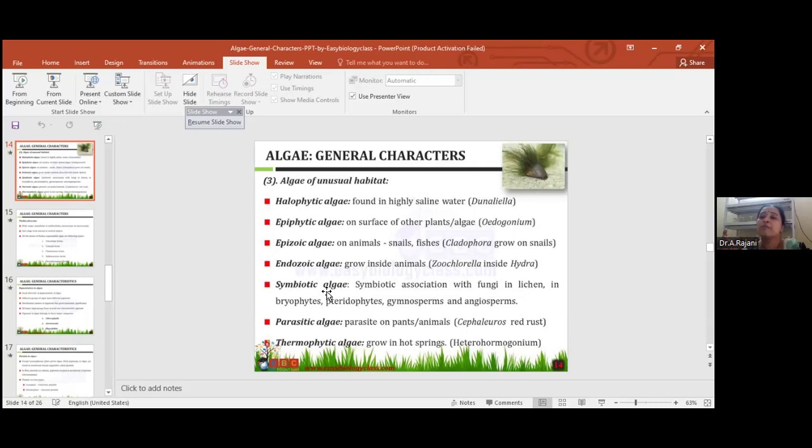Nostoc is a Myxophyceae member. In Nostoc, you can observe the bryophyte member Anthoceros. In Anthoceros you can observe Nostoc and Anabaena. Anabaena is found in the coralloid roots of Cycas, a gymnospermic plant. Here both have benefits. This is called symbiotic algae.